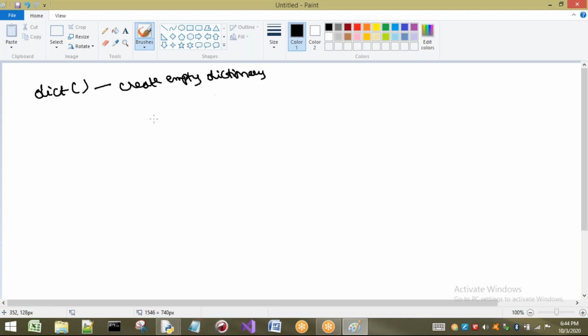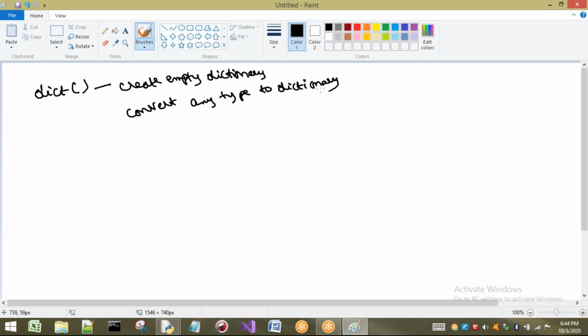Second point is to convert any type to a dictionary. I am going to use a function called dict. So two uses are there. One is to create an empty dictionary, I am going to use the dict function, or to convert any type to a dictionary, I am going to use the dict function.